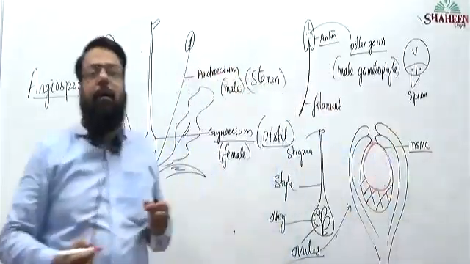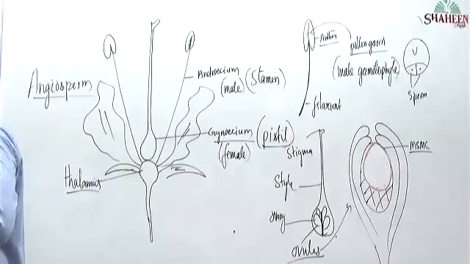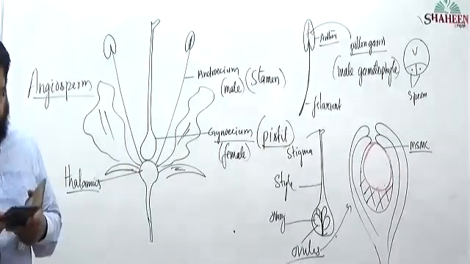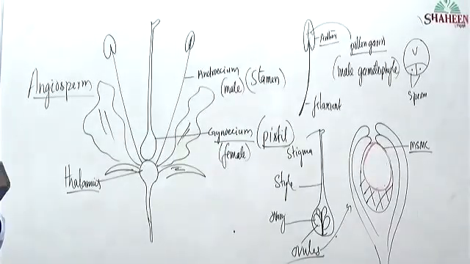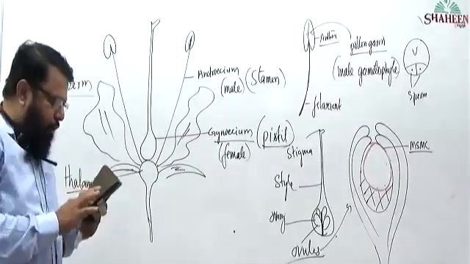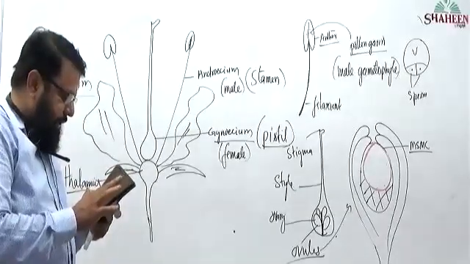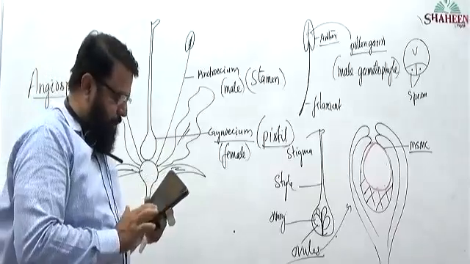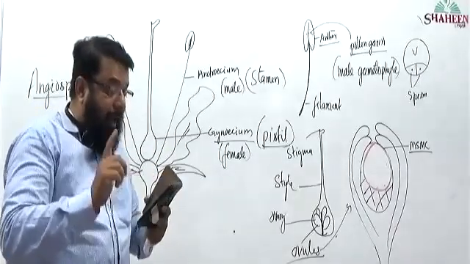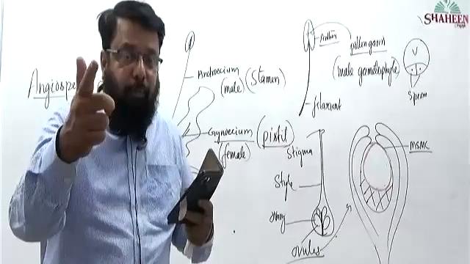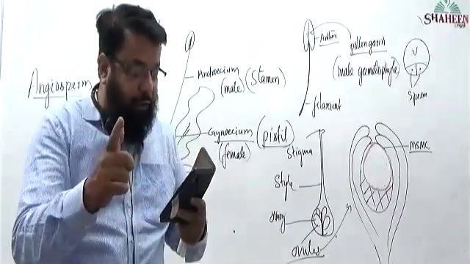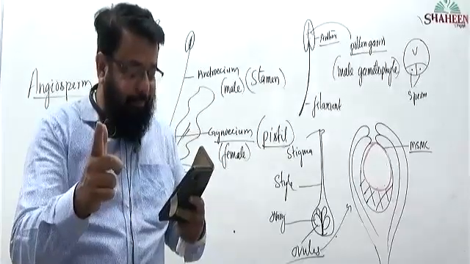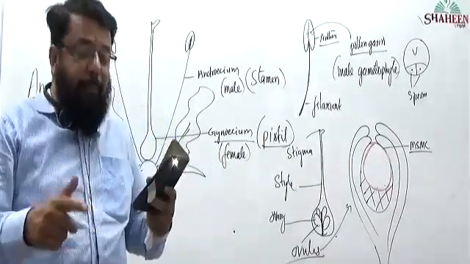Is the thing visible to you people? नजर आ रहा आप लोगों को? It is visible. Okay, embryo sac. So where did the embryo sac development take place, inside the ovule or outside the ovule? Inside. Embryo sac.